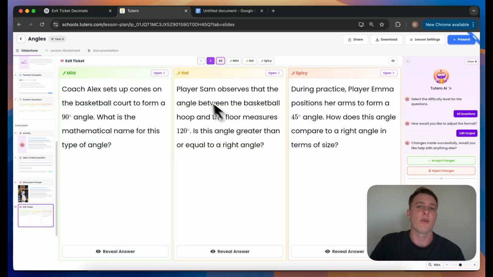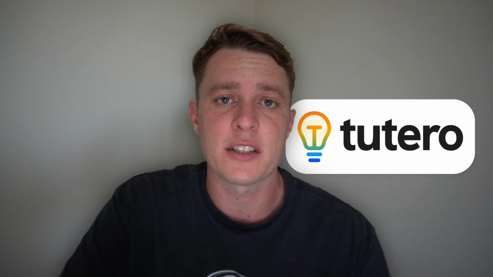All 3 of these platforms are great tools to use. If you prefer typing and making very specific changes, I'd recommend using ChatGPT and Claude. But if you're wanting something that can do visuals and differentiation, as well as being curriculum aligned, then Tutero is your best bet. The speed of these tools makes it very easy to incorporate into your teaching routine. You should be able to have exit tickets for every lesson and gain some really valuable insights into your students' progress.